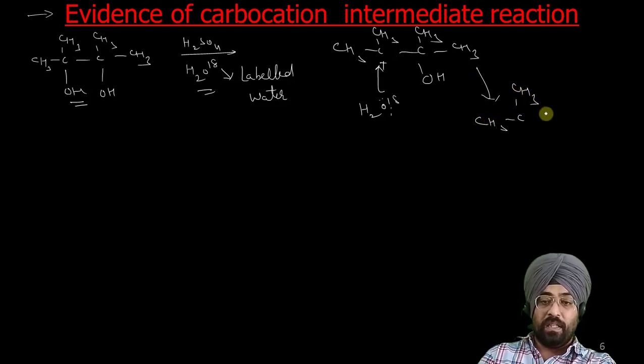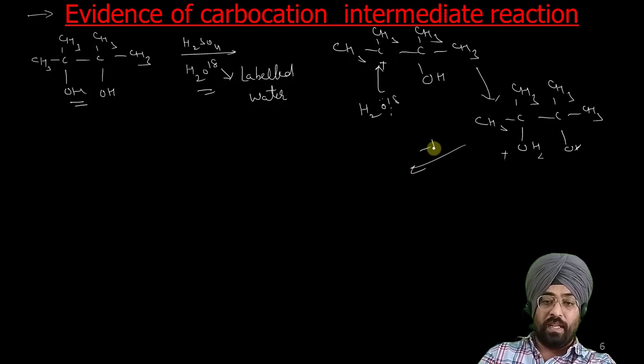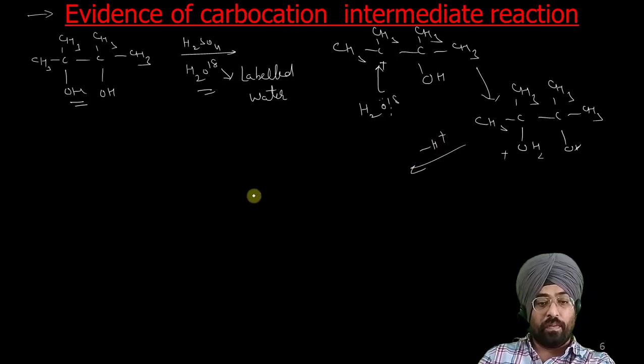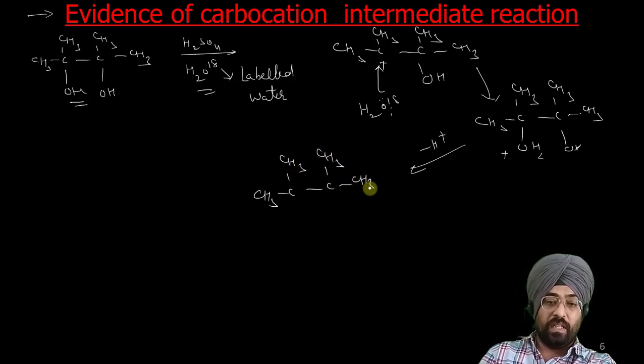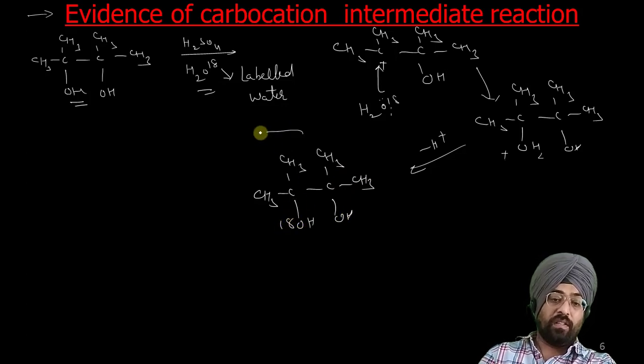CH3, CH3, CH3, CH3OH, OH2 positive. Now minus water, so a reversible step. We get CH3, CH3, CH3, CH3, OH, OH18. So this product was obtained.